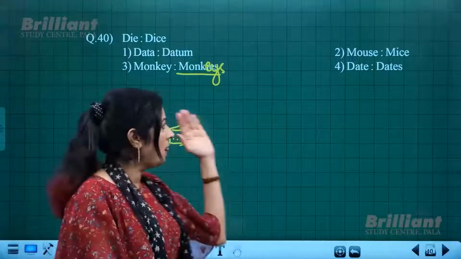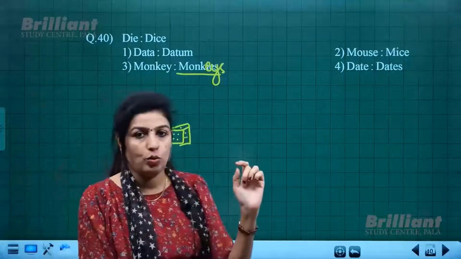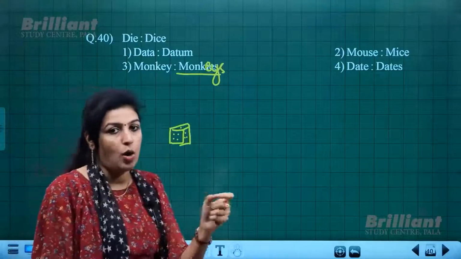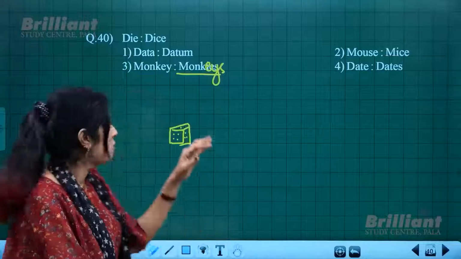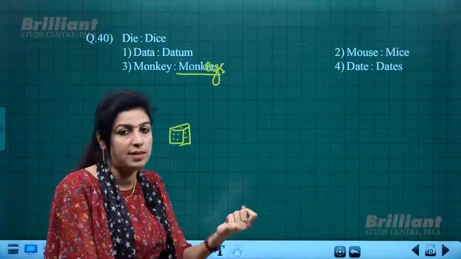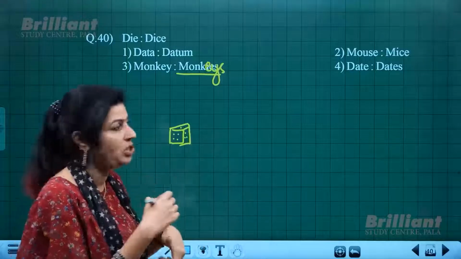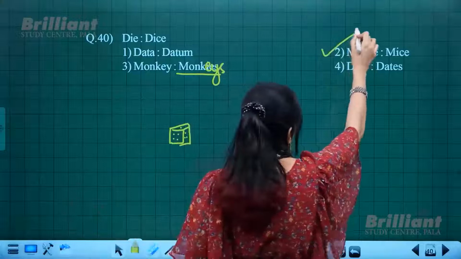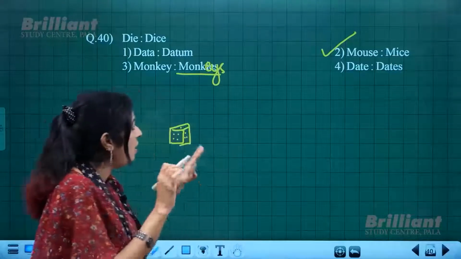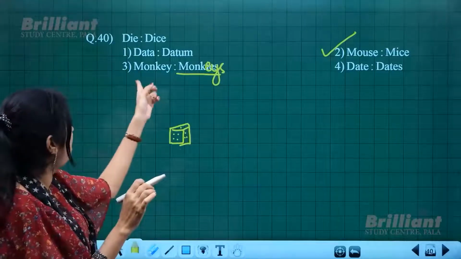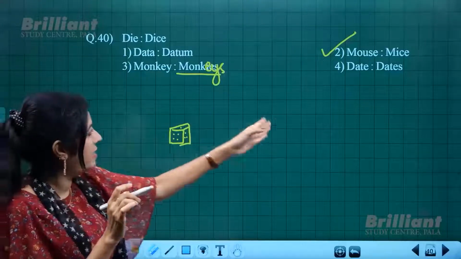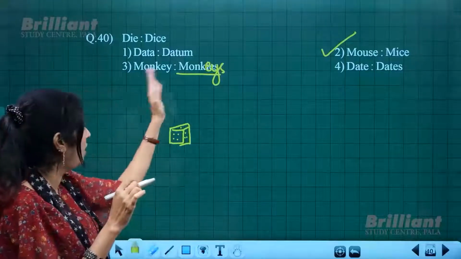All the pairs give you a pair with a plural, but the one exactly like how you made the pair could be chosen. So I-C-E, D-I-E and I-C-E. With I-C-E, if you have a pair which makes a plural, that could be chosen. So mouse and mice, I-C-E, I-C-E connection. Otherwise, there is no other reason. All these pairs like datum, data: datum singular, data plural. Then date and dates, singular, plural.